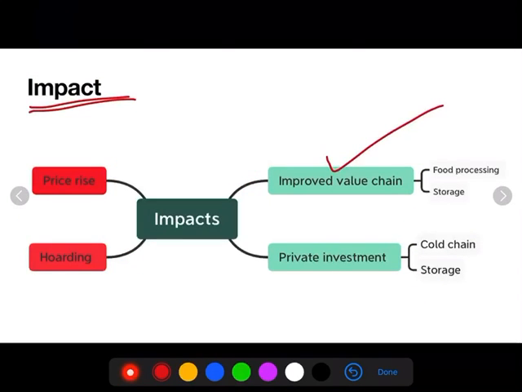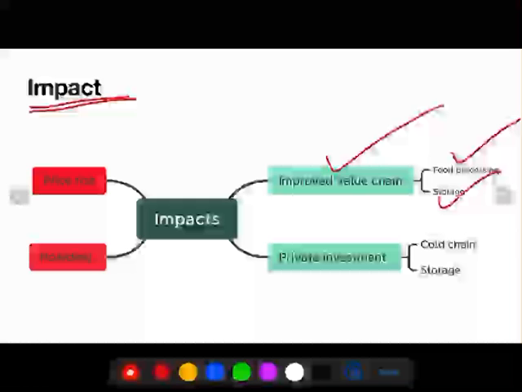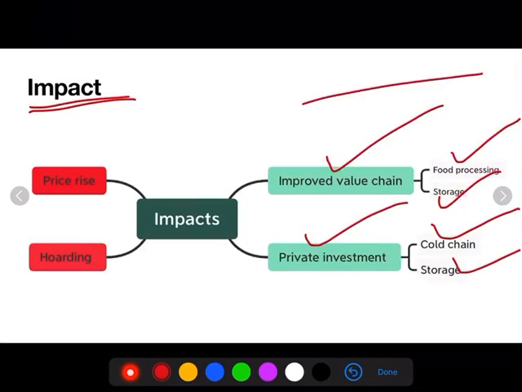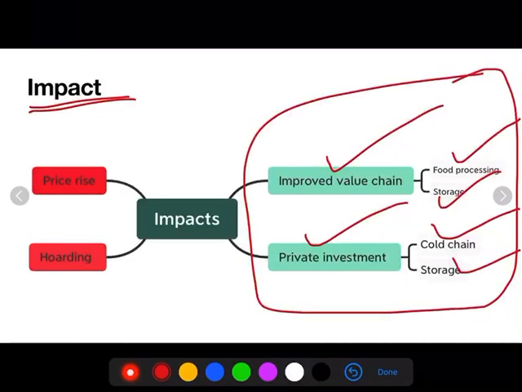Let us try to understand the impact of the new amendment act. It will improve the value chain of agricultural commodities. It will improve food processing, storage locations, etc. It will also bring private investment in agriculture as well as in cold chain development, storage, etc. Overall, it will improve job creation in these fields.